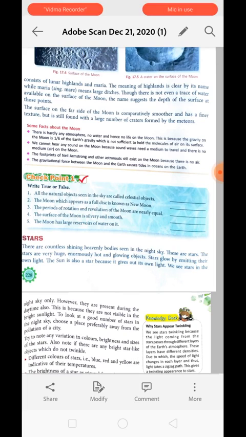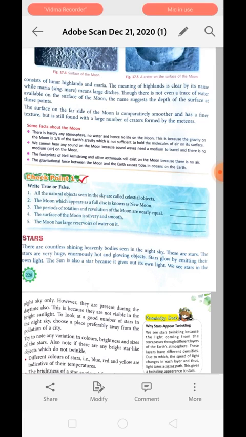Just think about yourself. If you have a weight of 60 kg on the earth, when you move to the moon, your weight will be what? It will be only 10 kg. Understood? Means only 1/6 of the gravity of the earth is present on the moon, so it is not able to hold the atmosphere over there. Clear? So we cannot breathe because oxygen is lacking over there.